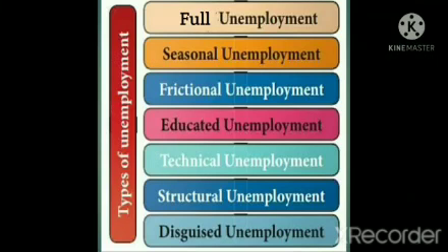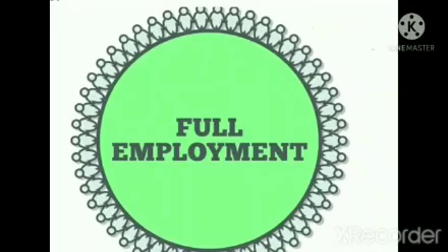Now we will talk about the different types of unemployment. First is full employment, second seasonal unemployment, third frictional unemployment, fourth educated unemployment, fifth technical unemployment, sixth structural unemployment, and last is disguised unemployment.